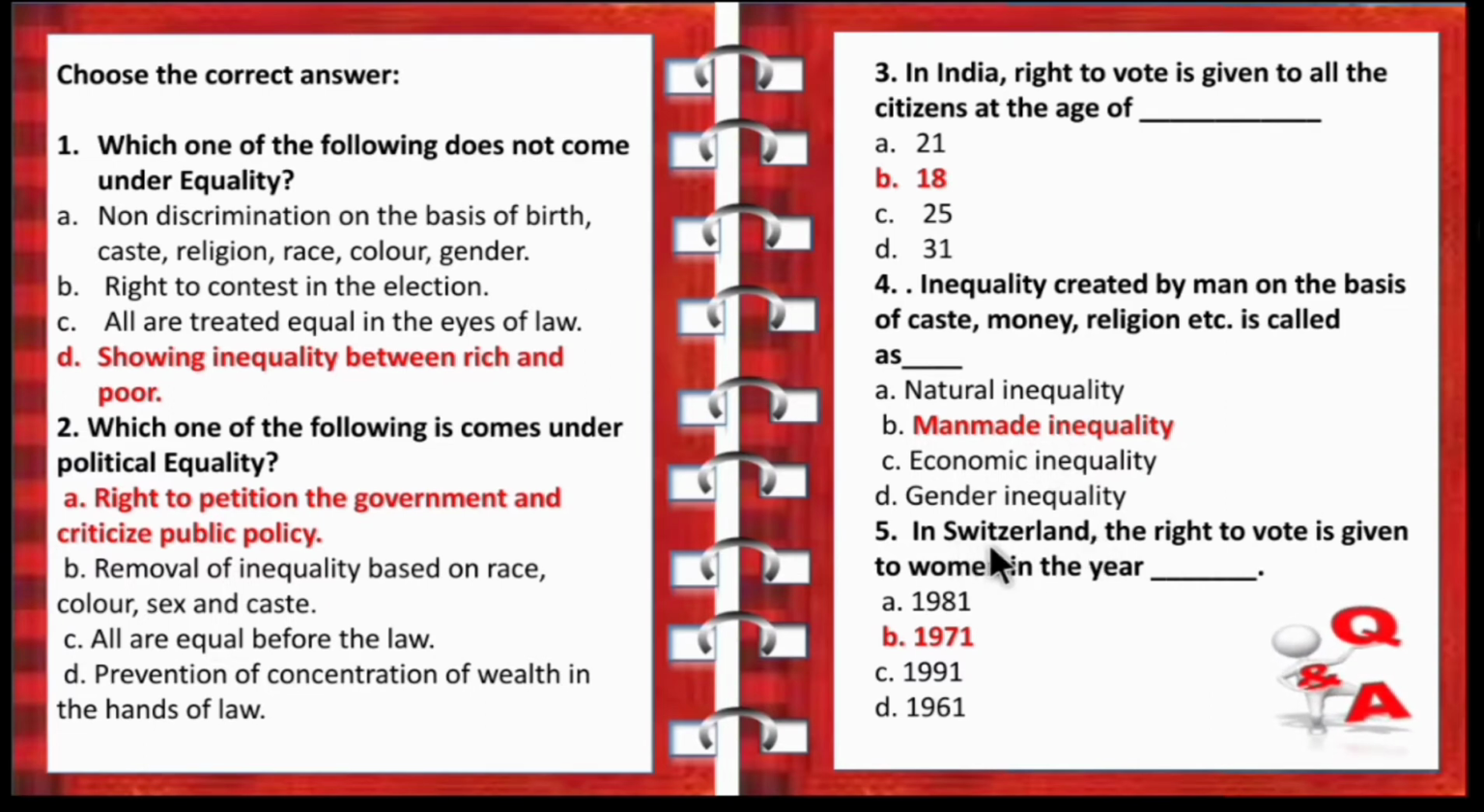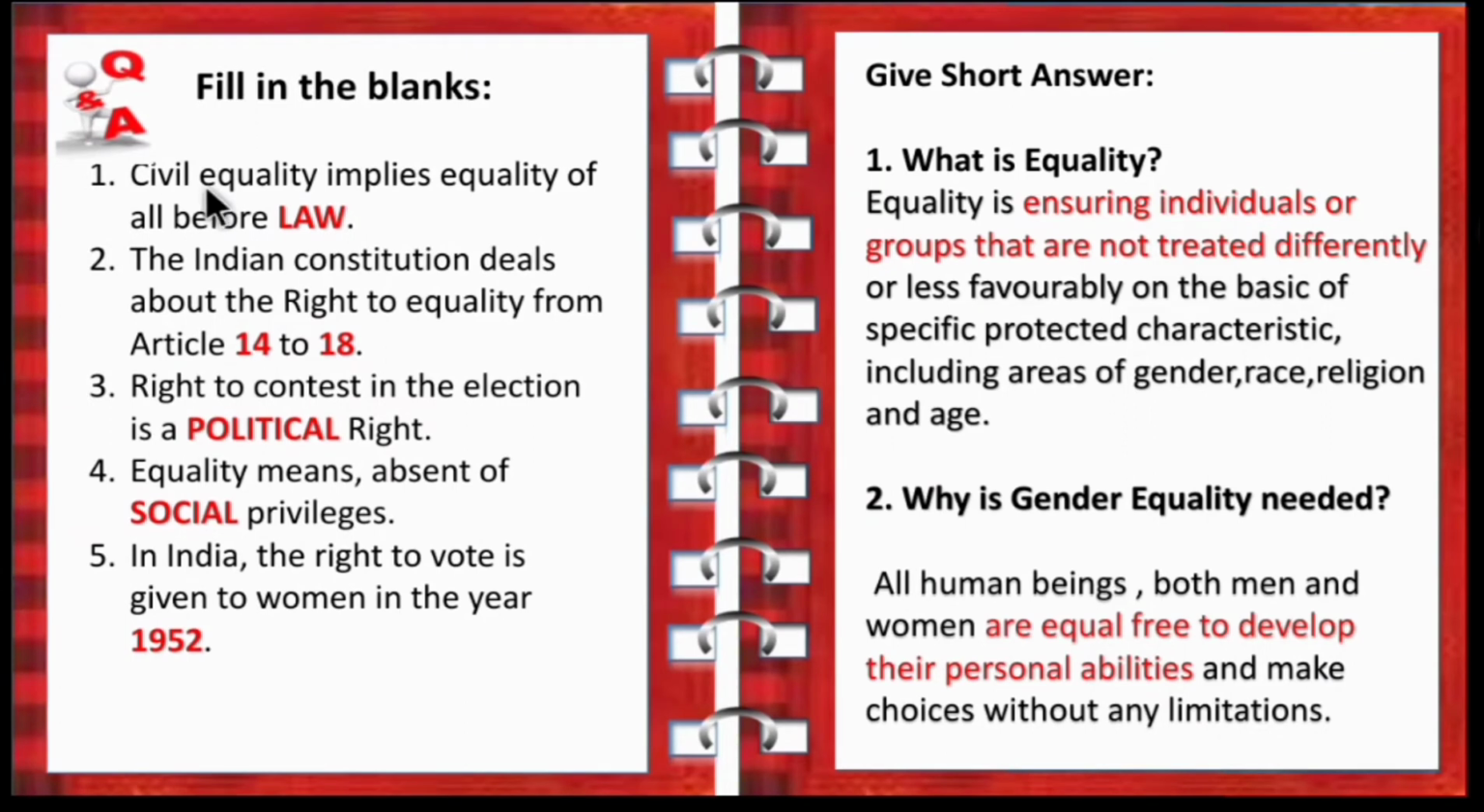Next one is, in Switzerland, the right to vote is given to women in the year. So the options are 1981, 1971, 1991 and 1961. So as we have seen earlier, option B is the correct answer. So 1971. In Switzerland, the right to vote for women was provided in the year 1971. Similarly in India, 1952. So the next section is fill in the blanks. Civil equality implies equality of all before. So from the name itself we can say civil means what? Law. So the answer is law. Civil equality means equality before law.